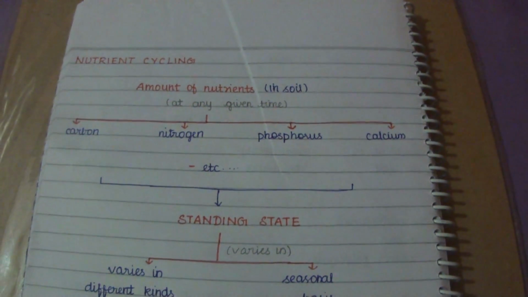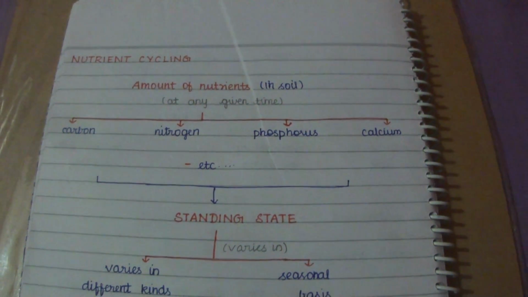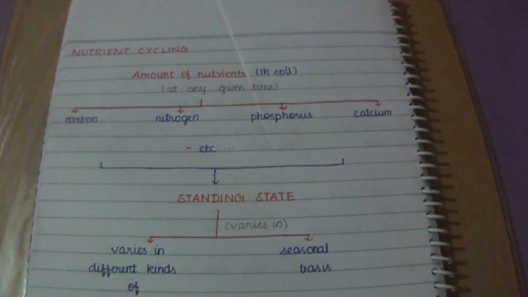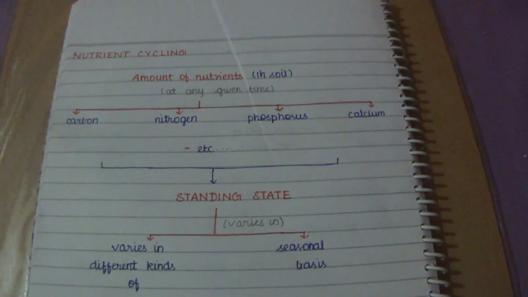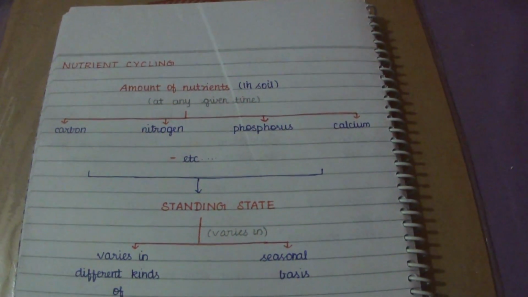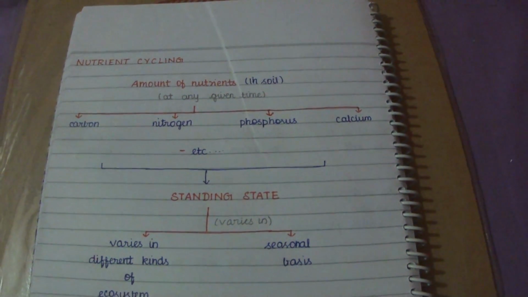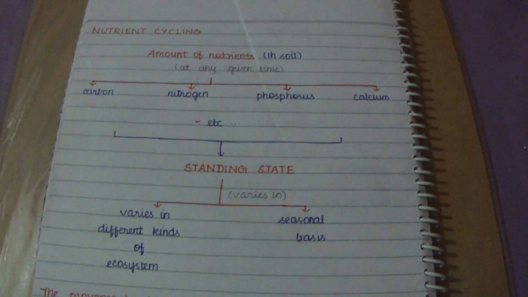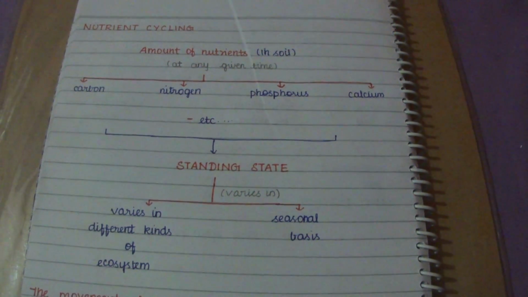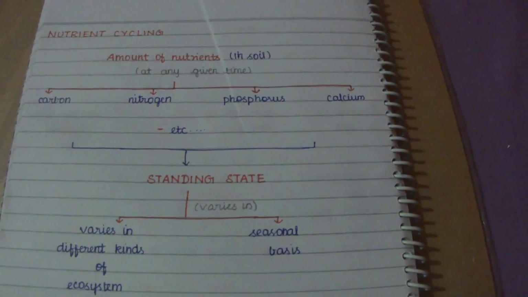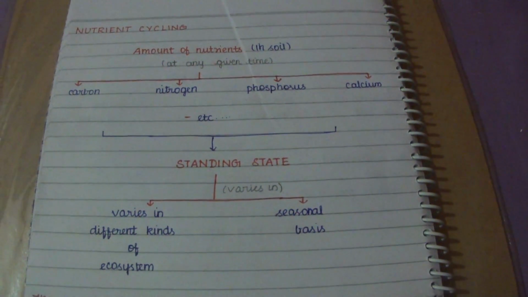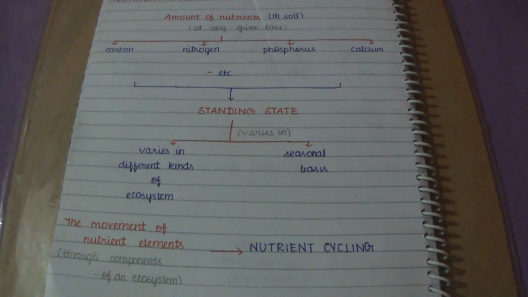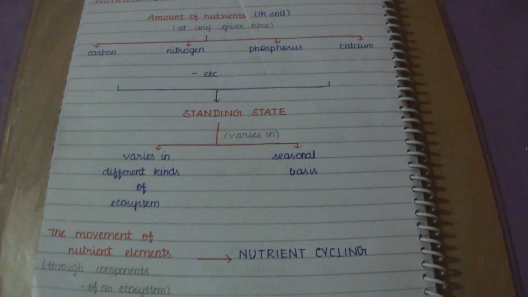The nutrients we need in the soil at any given time are carbon, nitrogen, phosphorus, calcium and so on. This amount of nutrients present in the soil at a given time, we call the standing state. Here it is a state, not stage. This standing state varies in different kinds of ecosystems and also on a seasonal basis.